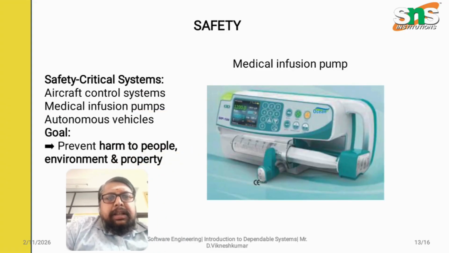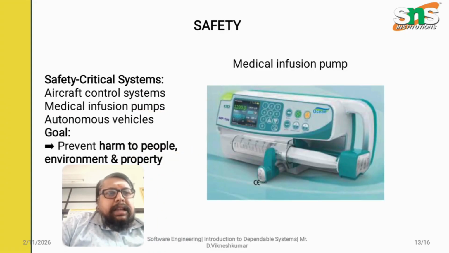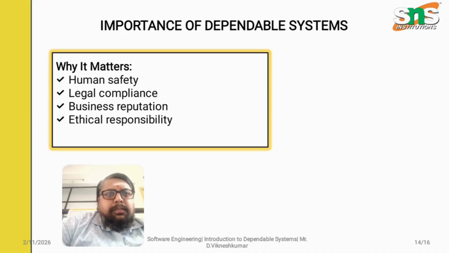Next we are talking about safety. Safety says about a term called safety critical system. Examples are a medical infusion pump, an aircraft control system and an autonomous vehicle system. We are going to have a safety critical system. The main goal of a safety critical system is to prevent harm to people, environment and property.